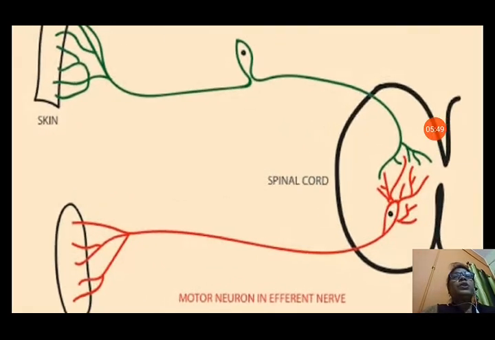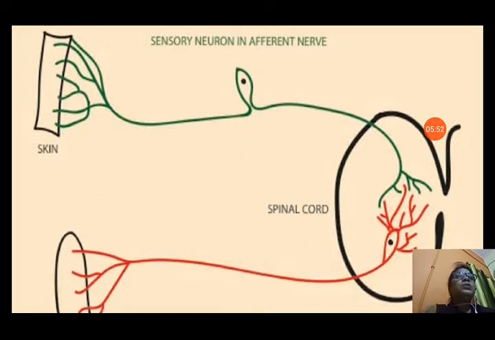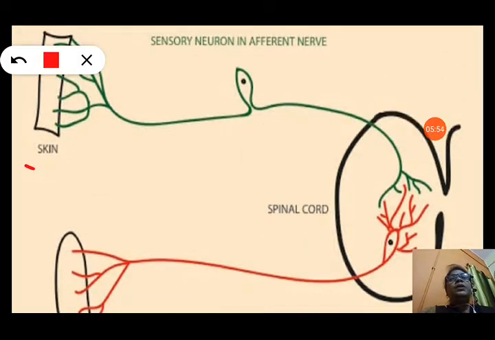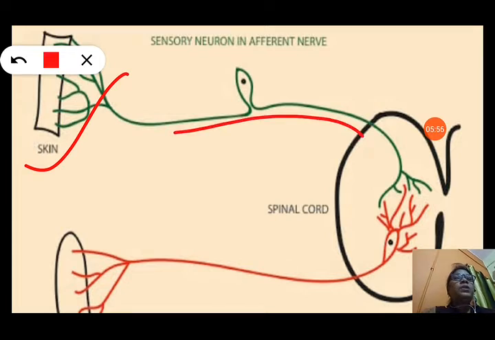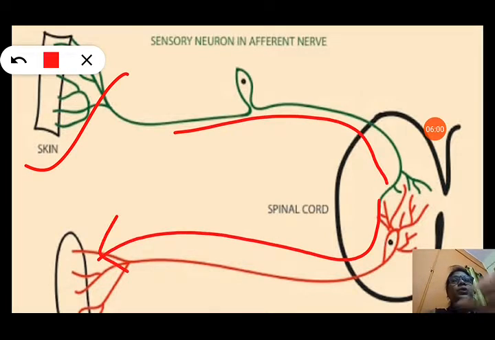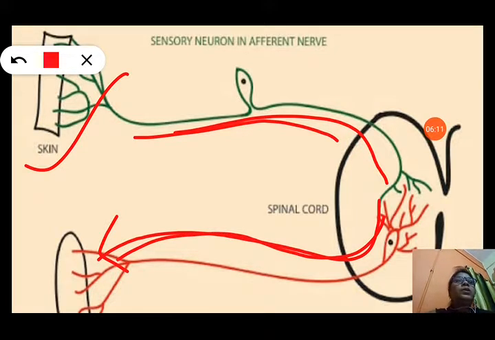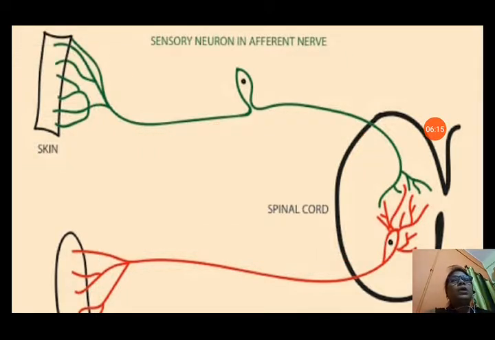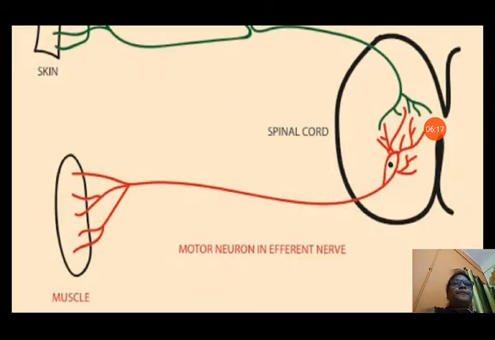In this picture you can also see how a sensory nerve takes the response from the skin. From the skin the signal goes to the spinal cord, and from the spinal cord the message comes back to the skin to give the response. So the stimulus is taken to the spinal cord or brain, and from there the order comes back through the motor nerve to give the response to the stimulus.